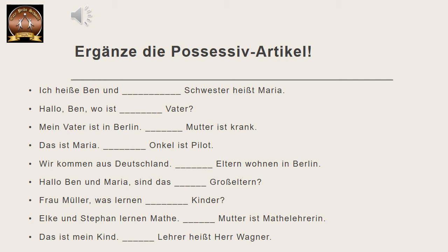Hallo Ben und Maria. Sind das dash Großeltern? Now here, whose Großeltern are these? Großeltern of Ben and Maria. Ben and Maria are second person over here. The comma in the sentence will help you. There is a comma. So it is second person, and not singular but plural. There are two people, Ben and Maria.